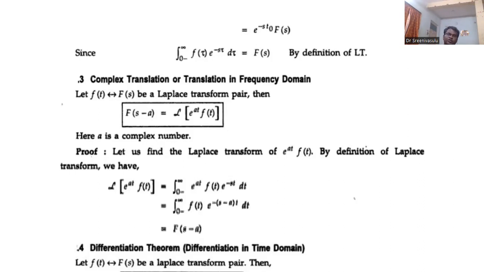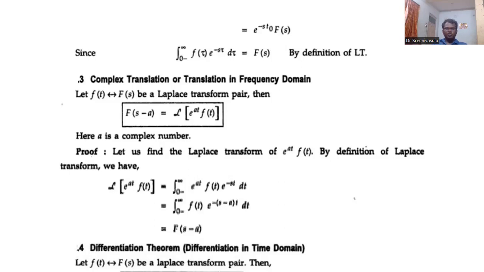Now, instead of f of t, we have e power at into f of t. Write the formula: the Laplace transform of e power at into f of t is equal to integral 0 to infinity e power at f of t into e power minus st into dt. If you rearrange the terms, with f of t and the s terms at one place, taking minus as the common factor, we get e power minus of s minus a into t dt.